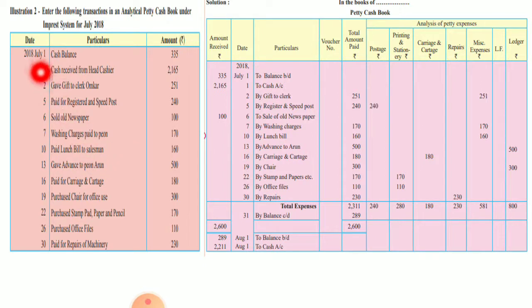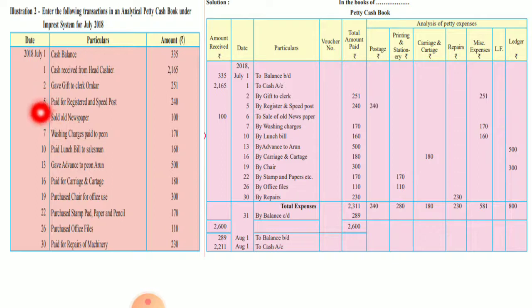Next, July 16, paid for carriage and cartage. Okay, so July 16 by carriage and cartage 180, it will go in the cartage account 180. Okay, carriage and cartage account.